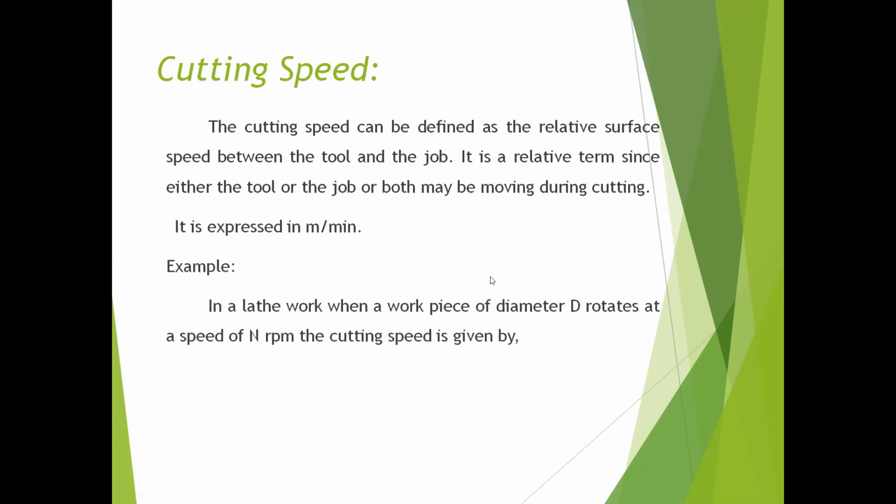We'll take one example. We are going to consider the turning operation in a lathe machine. In a lathe work, when a workpiece of diameter d rotates at a speed of n rpm, the cutting speed is given by V is equal to pi d n by 60 meters per minute, where d is the diameter of the workpiece and n is the speed.